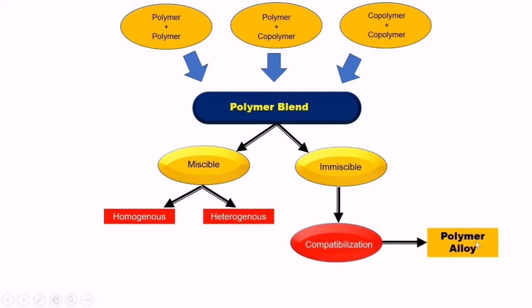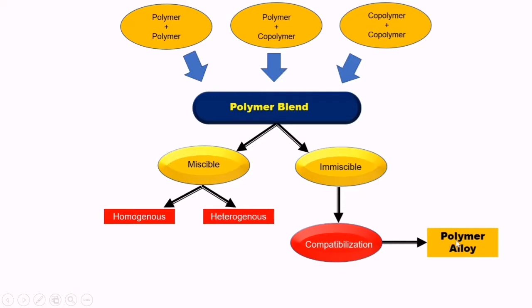Now, a polymer alloy is also called a polymer blend. Don't confuse the terms polymer alloy and polymer blend, because a polymer alloy is also called a polymer blend. A polymer alloy can also be the case when polymer A acts as a solute and polymer B acts as a solvent, and both dissolve in each other, forming a single phase material.